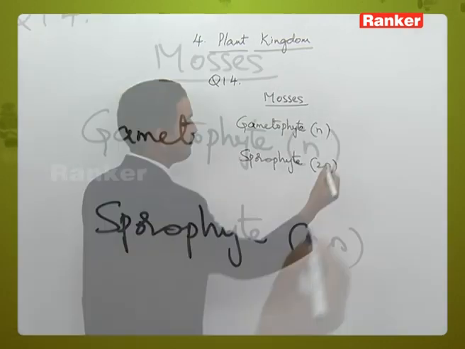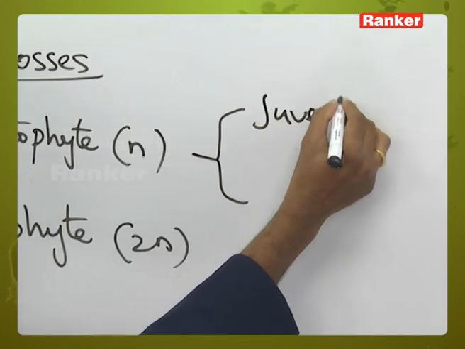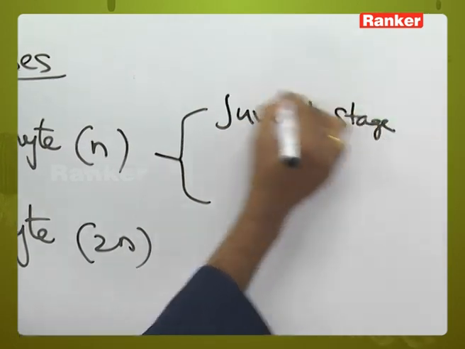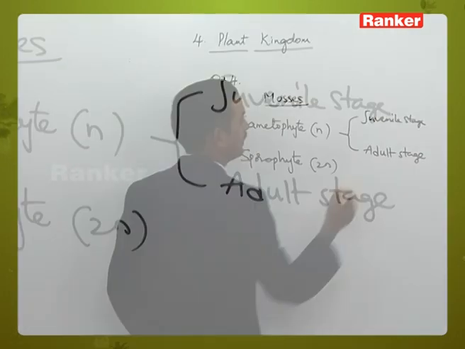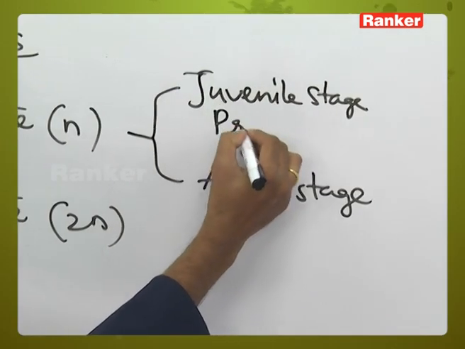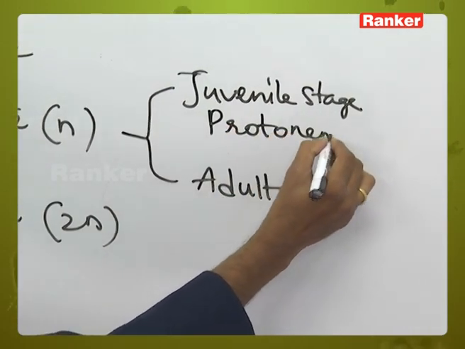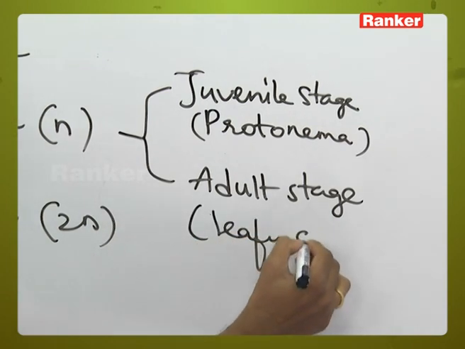This gametophyte will have 2 plant bodies. One is the juvenile stage and the other is the adult stage. The juvenile stage is called protonema, whereas the adult stage is called leafy gametophore.